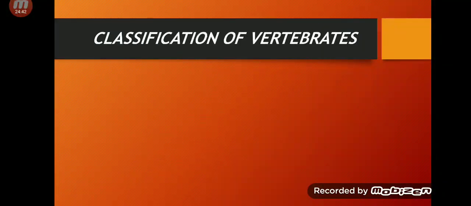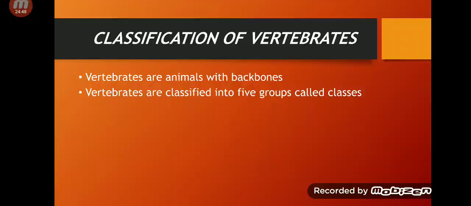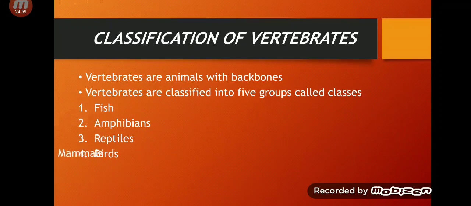Classifying vertebrates. Vertebrates are the animals with backbones. Okay, vertebrates are classified into 5 groups called classes. Number 1, fish. Number 2, amphibians. Number 3, reptiles. Number 4, birds. And number 5, mammals. Okay, we will start with fish.